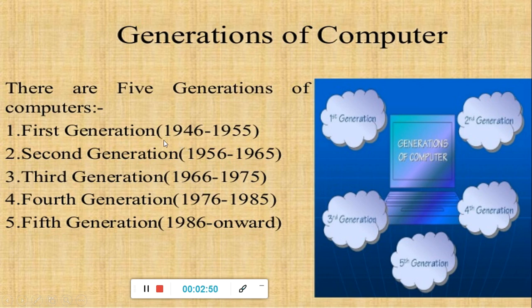How to remember this? India became independent in 1947, so one year before that, you can remember 1946. 1946 to 55, after that 56 to 65, after that 66 to 75, then 76 to 85, and 86 onwards. Likewise you have to remember this.